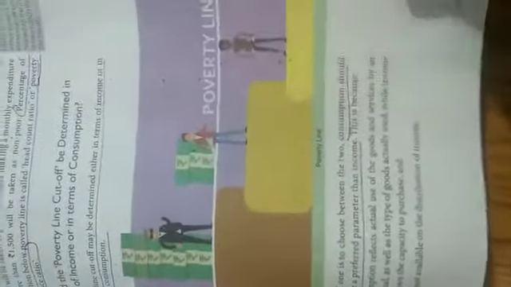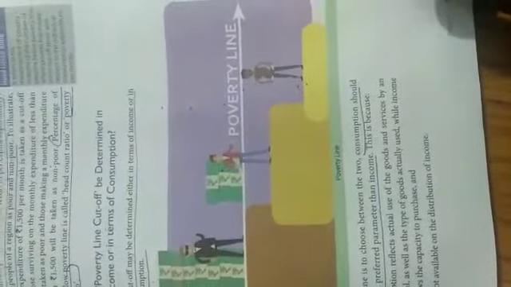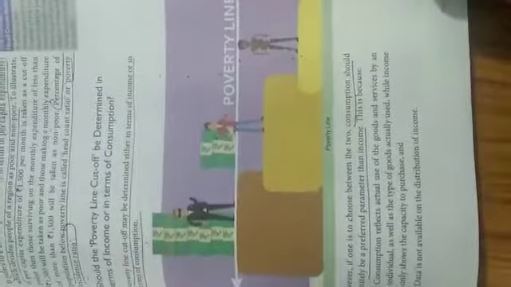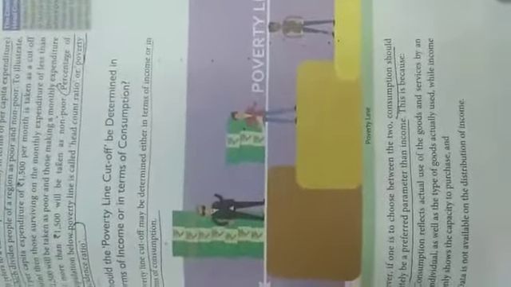Now, the data is not available on the distribution of income. Yes, this is one of the major drawbacks if we take income to be the indicator. Why? Because actual or precise data is not available regarding the income which every person is drawing. So, a better way is to know about poverty in terms of consumption expenditure.